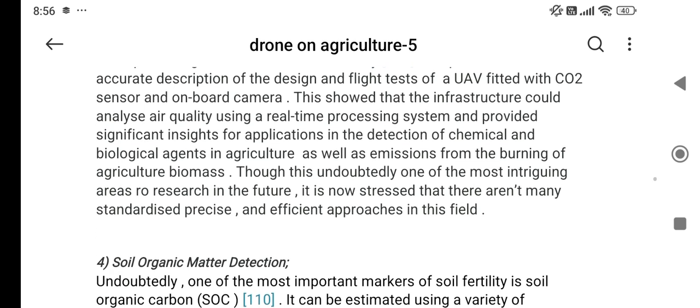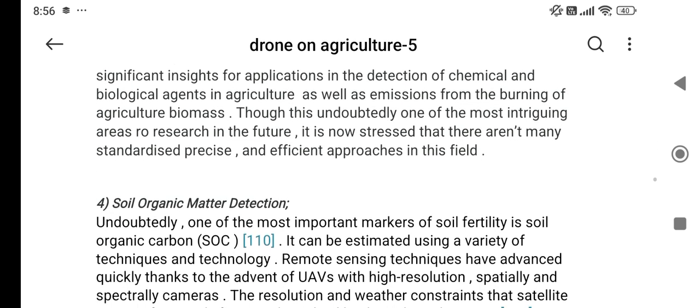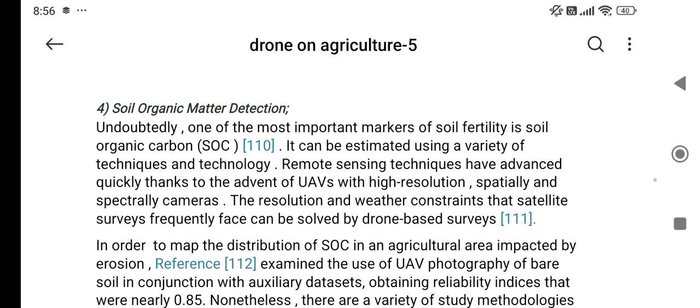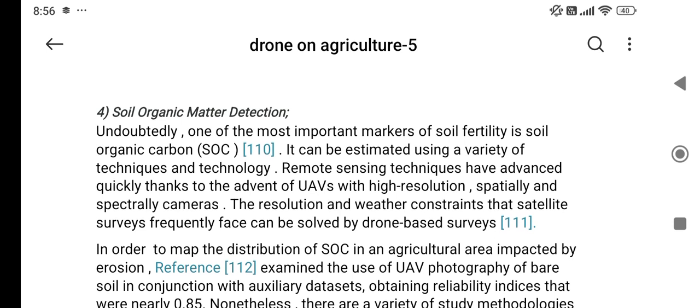Though this is undoubtedly one of the most intriguing areas to research in the future, soil organic matter is one of the most important markers. Soil fertility is soil organic carbon, mainly the organic matter that is present in soil, such as carbon dioxide, methane, etc. It can be estimated using a variety of techniques and technology.